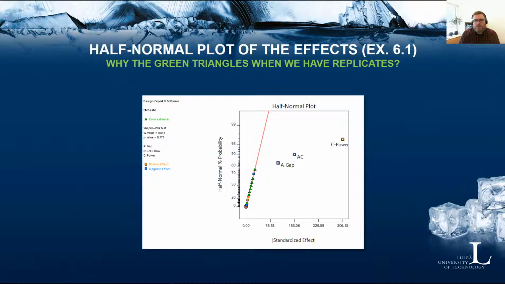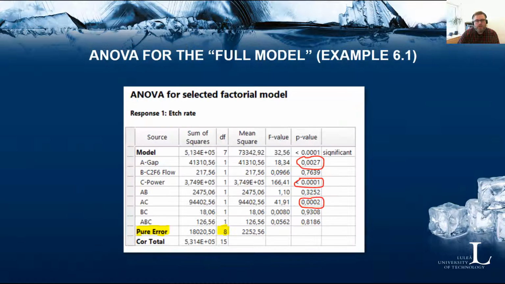So these 3 triangles can be a good way to find the slope of this red line that you see here in the normal plot, and that way try to pick out the active or significant model terms or effects from the plot. However, when you have replicates, we usually go directly into the ANOVA table because we have the pure error estimate in the ANOVA table, as in this case.